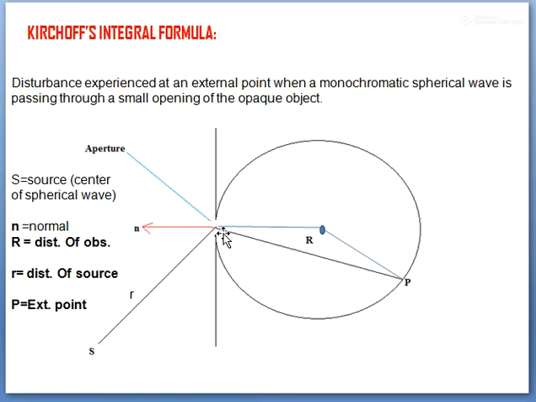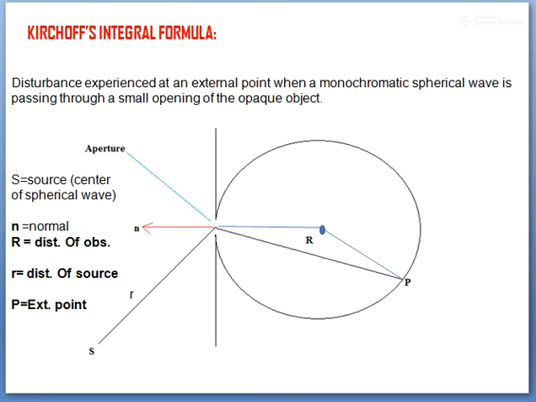And n is the normal over this opening. R is the point where I am going to measure the diffraction pattern. P is some kind of point, an external point, and I have drawn a circle taking this external point as the radius. Okay, so these are the constructions.